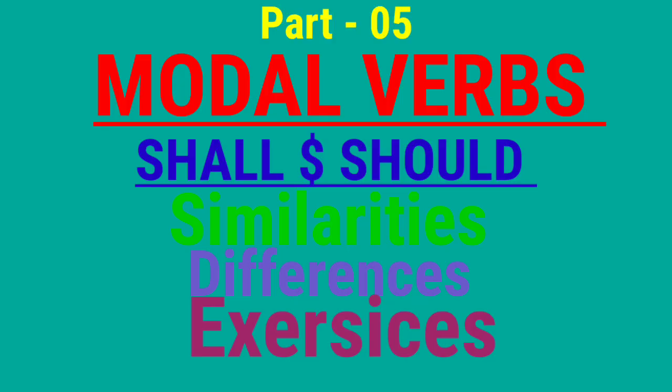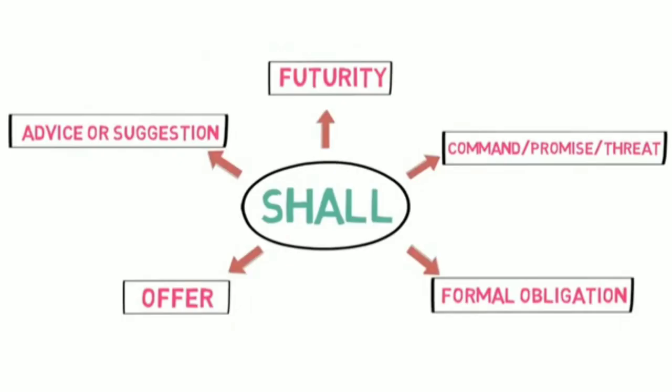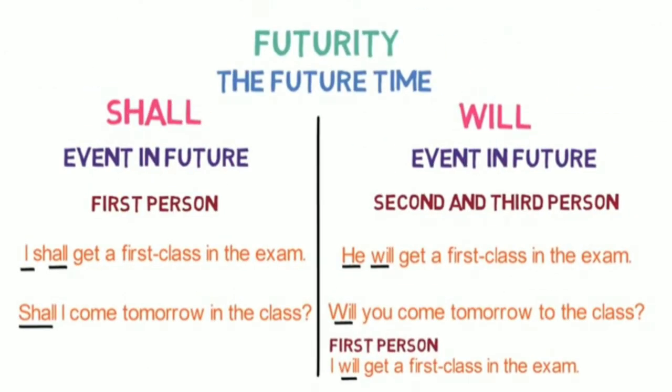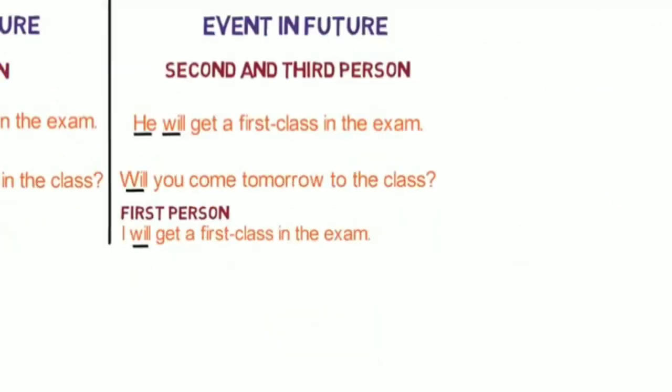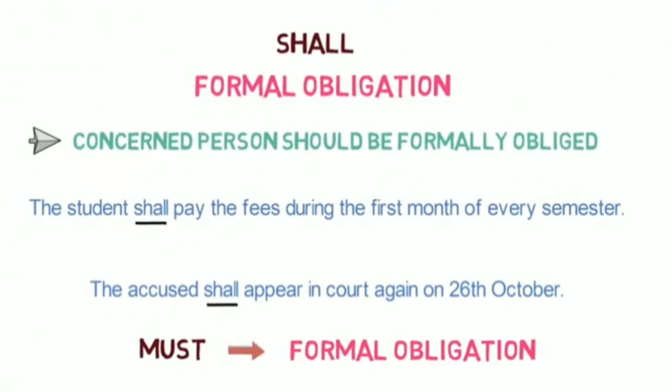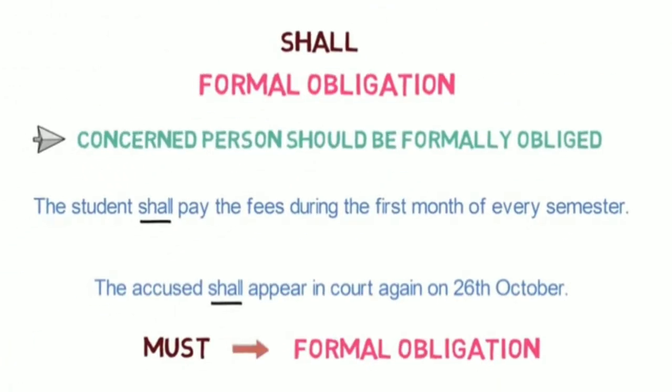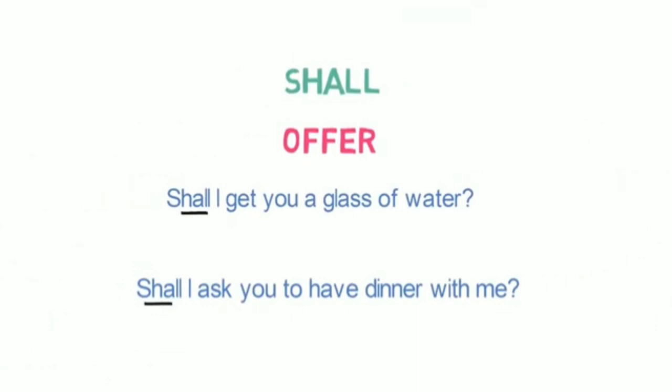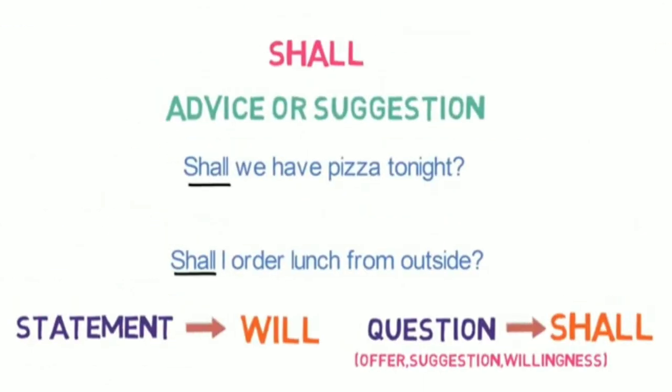Then we learned the 5 ways in which shall and should are used, along with the similarities and differences with examples. The modal verb shall may be used in 5 possible ways. Number 1. Futurity. Number 2. Command, promise or threat. Number 3. Formal obligations. Number 4. Offer. And number 5. Advice or suggestion.